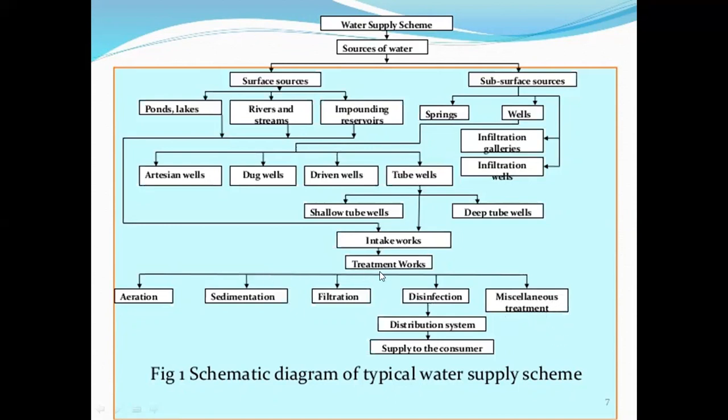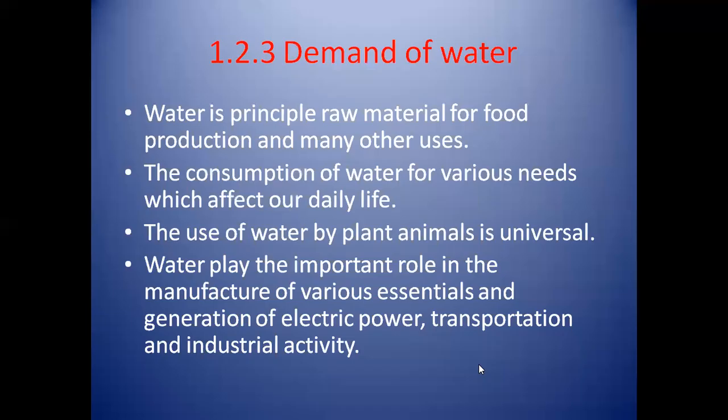Now after the water treatment, water gets fully purified, then it goes to the distribution system, and from the distribution system this water is supplied to the consumer. That is, this water is supplied to the towns or houses of the towns.